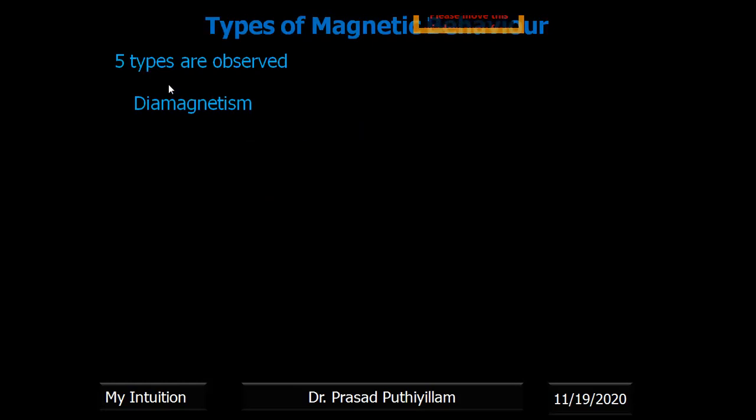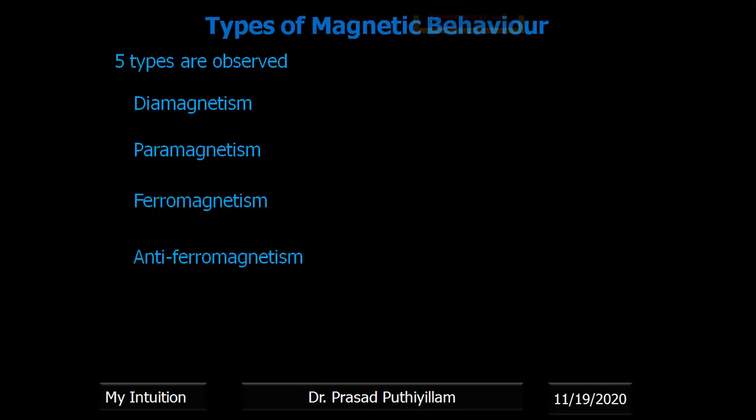So we classify the magnetic behavior as diamagnetism, paramagnetism, ferromagnetism, antiferromagnetism, and ferrimagnetism. These are the 5 different types of magnetism that we have to discuss, and that you will see in coming classes also.